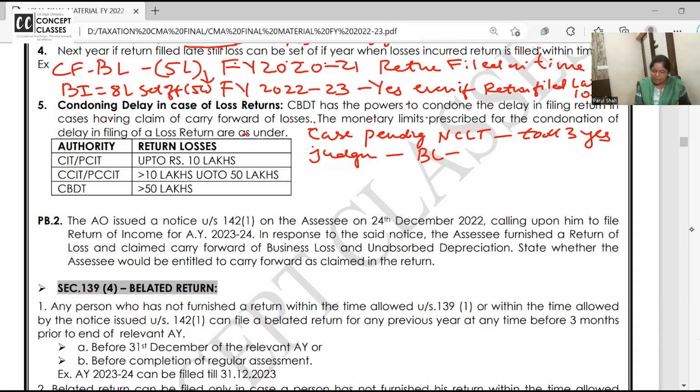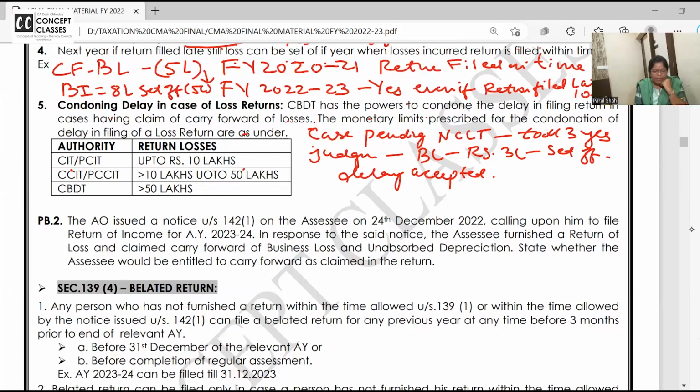Answer is yes. But suppose this case was pending and they took 3 years. After that judgment came, okay, business loss rupees 3 lakh, you can do set off. But the time for filing the return for that 3 lakh is over. So the delay is accepted, and now with the late return also you can carry forward the loss and set off. ये allowed है in genuine cases, and not by the AO, but by high authorities, CIT, Commissioner and PCIT, they have got the power to allow the return of losses up to 10 lakhs.